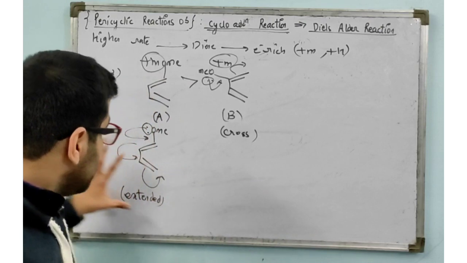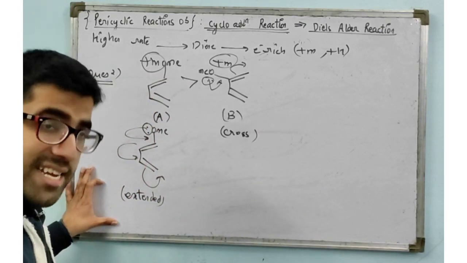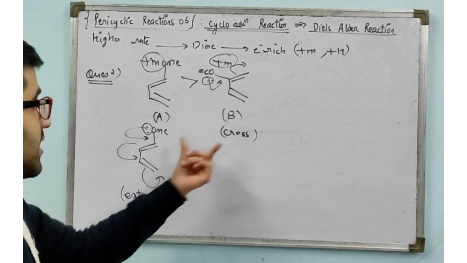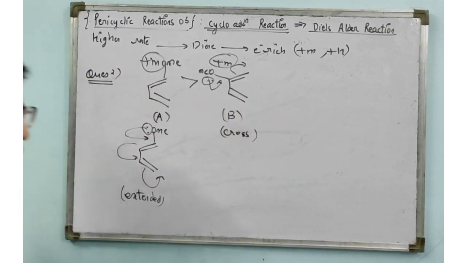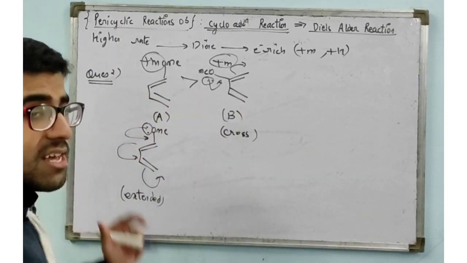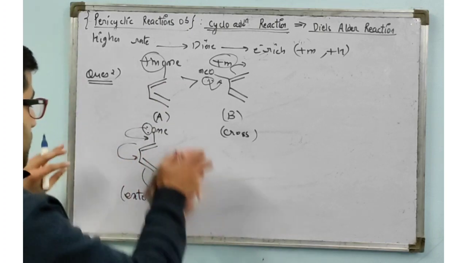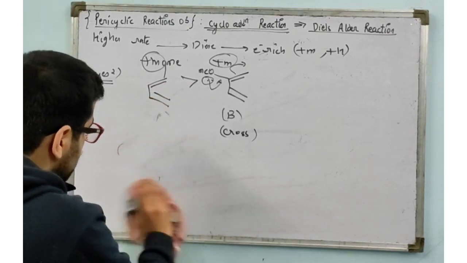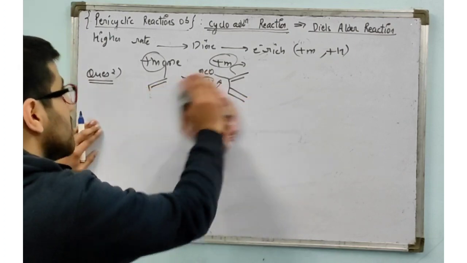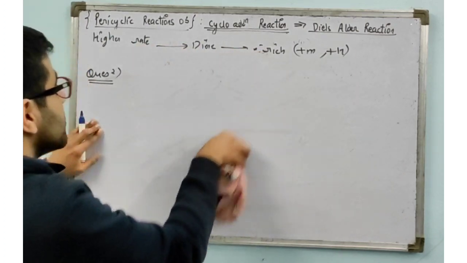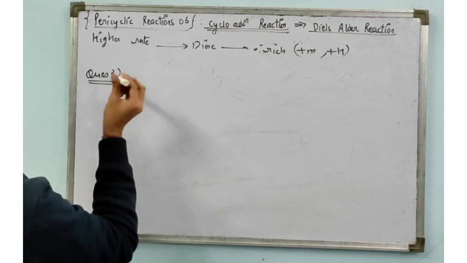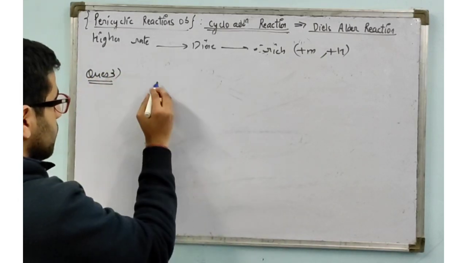Always remember, extended resonance will have a higher rate than cross. Basically, do not remember it as electron density, remember that it has the higher rate of reaction in Diels Alder reaction. Okay, now moving to the next question. These are 4 questions with 4 different concepts. Now question number 3.